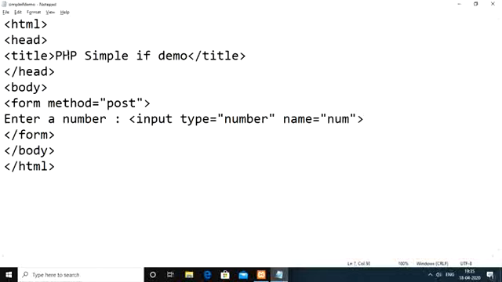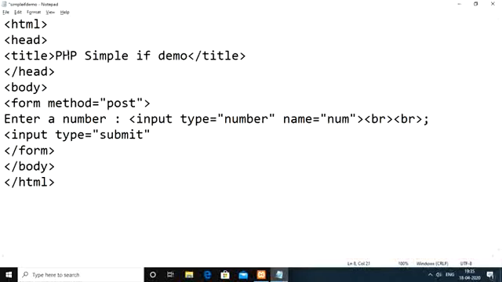Then followed by that, use a break statement. The break statement we are going to use to display the next thing on the next line. Followed by that, design one submit button: input type equal to submit. Here the name also we have to give as submit. So that is how we are going to design one form.